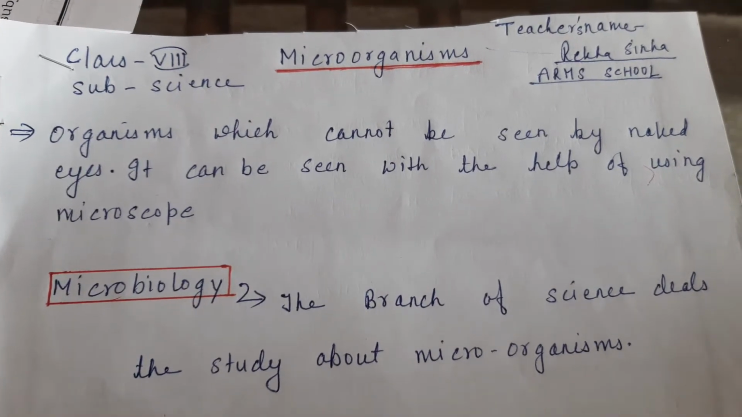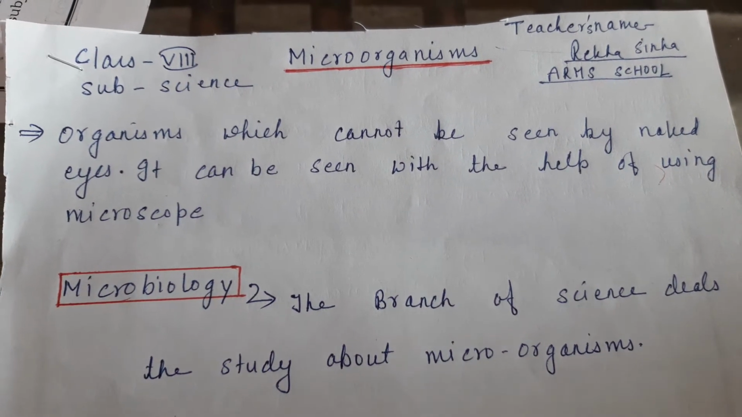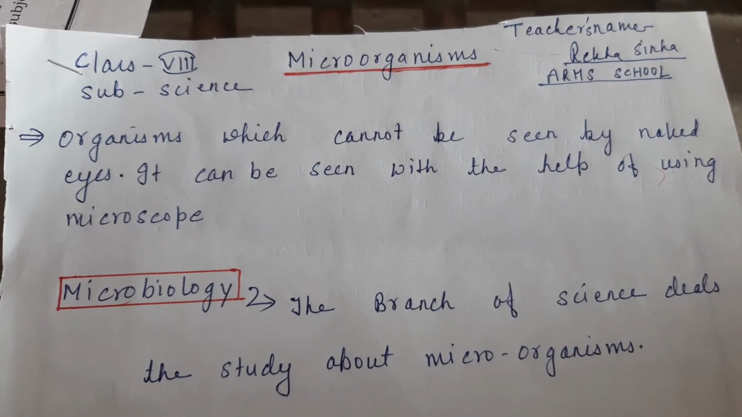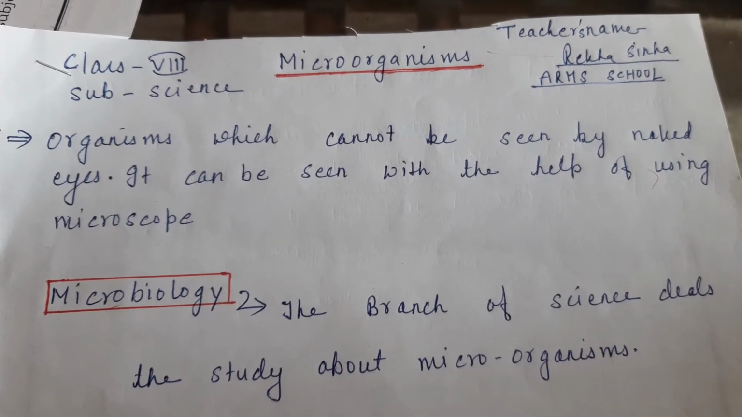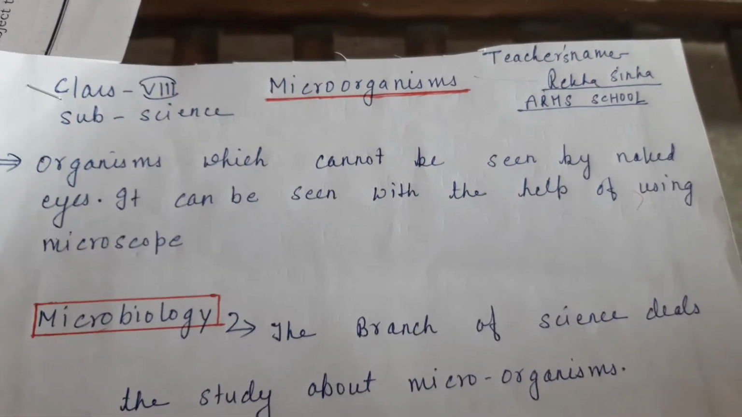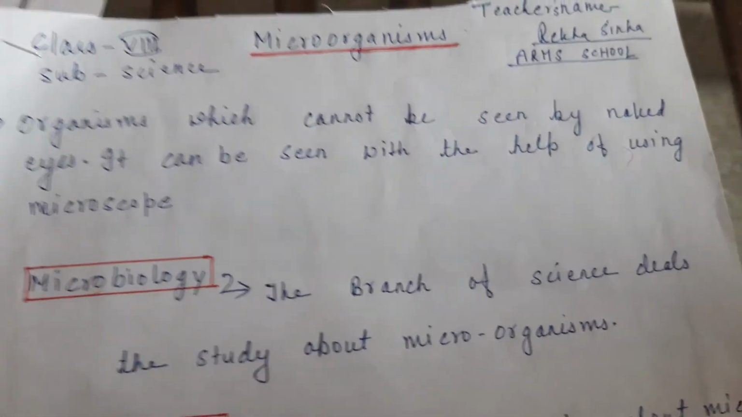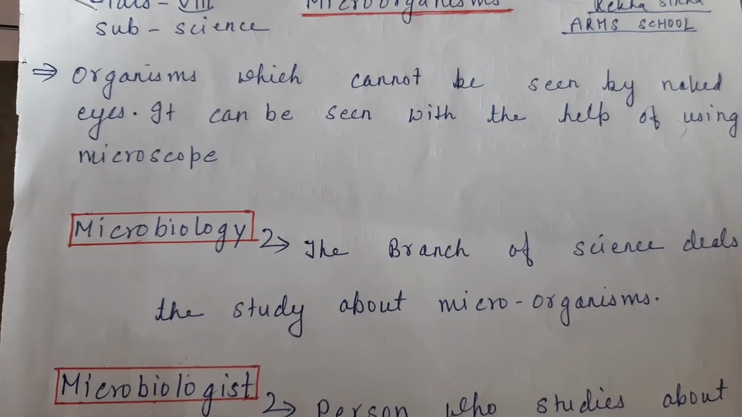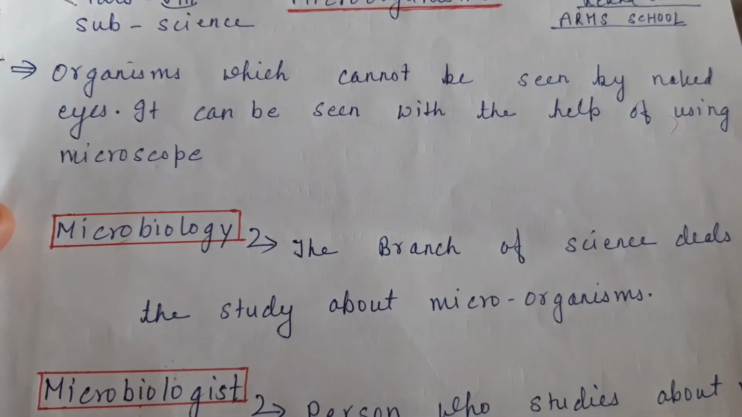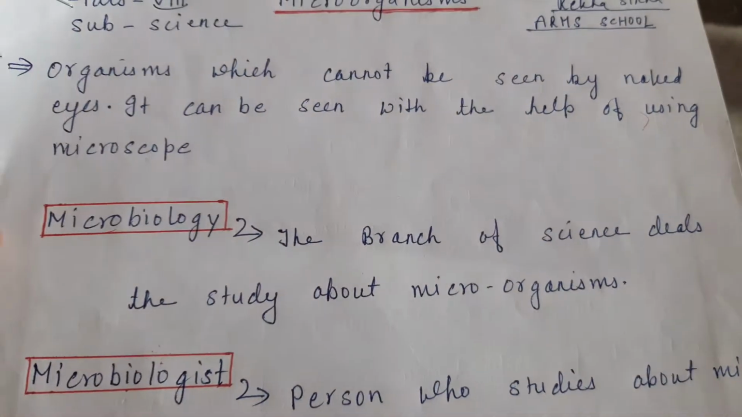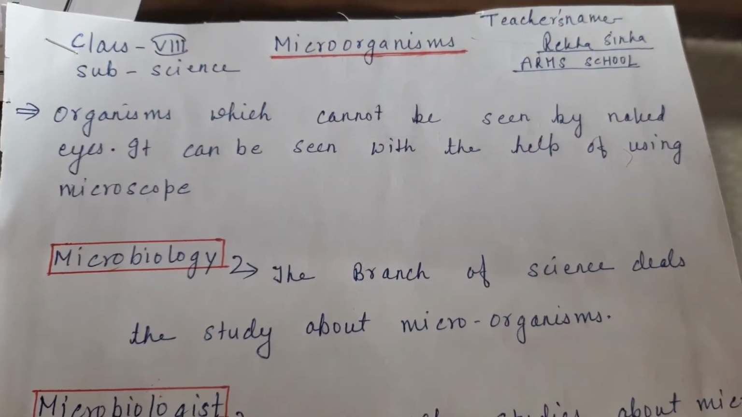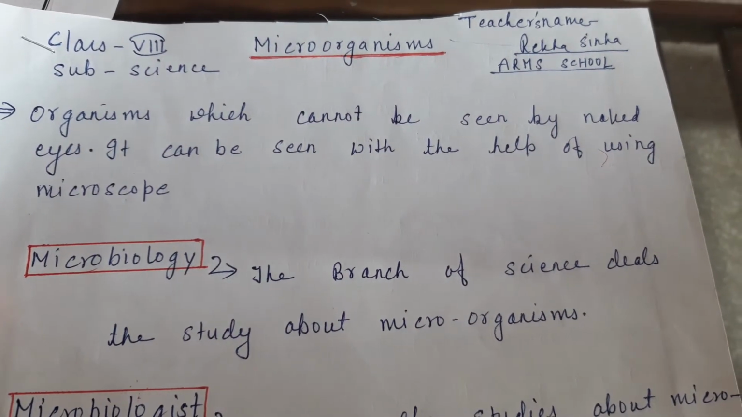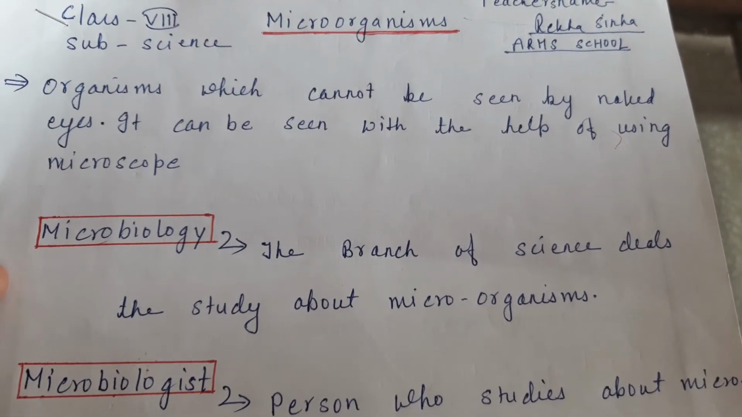Then, what is a microorganism? Actually, microorganisms are tiny organisms, including millions of single-celled organisms. Microorganisms are also called microbes. Some of them are useful, while some are harmful. Another definition: organisms which cannot be seen by the naked eye are called microorganisms, and they can be seen with the help of a microscope.